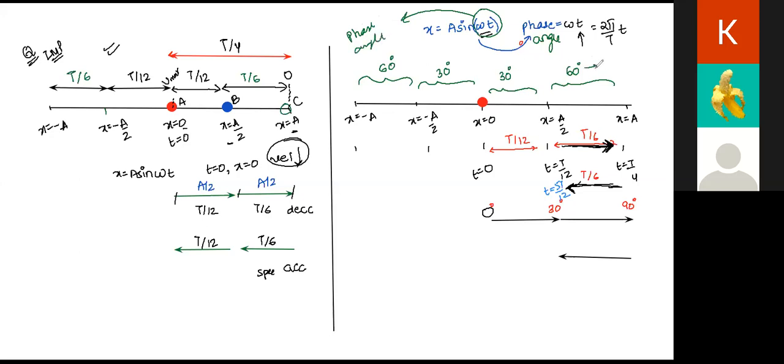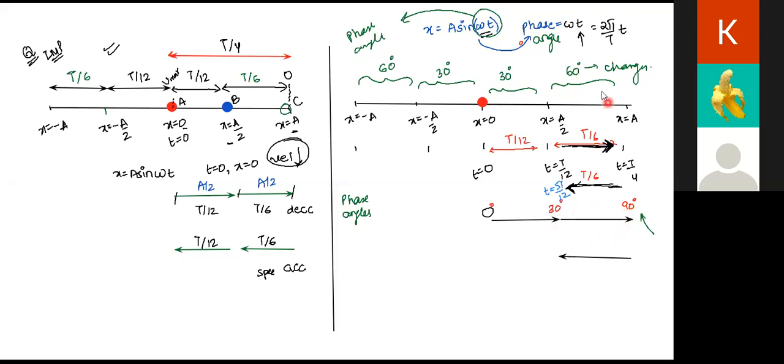And these are the changes happening in the phase angles, while these are the values of phase angles, which I'm writing over here. So just have a look at what we are doing. We are writing the phase angles, all right? So here, see here, class. The phase increased from 0 to 30. Then it changed by 60, became 90.